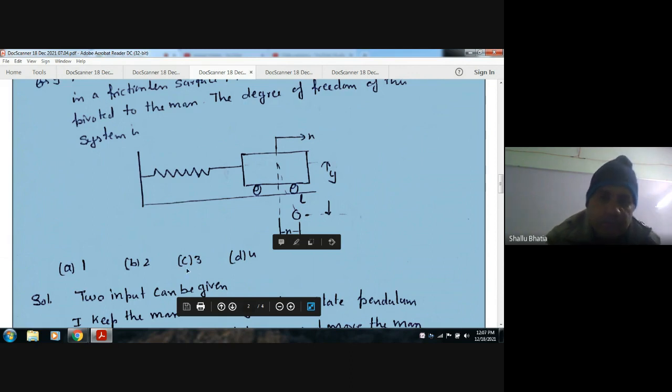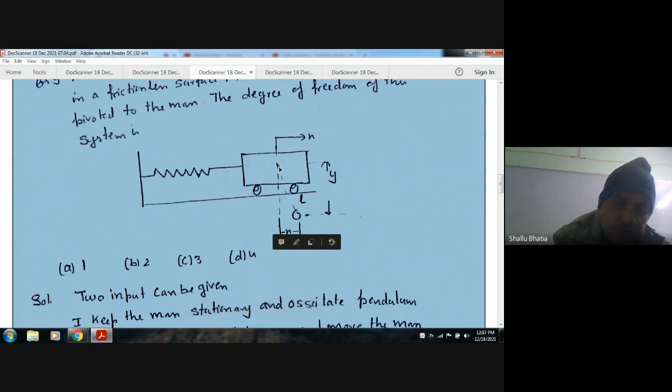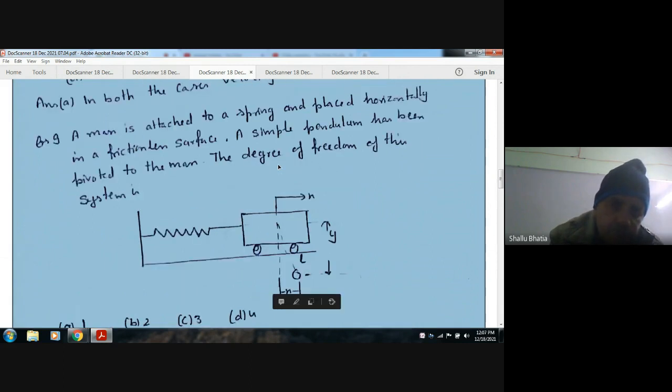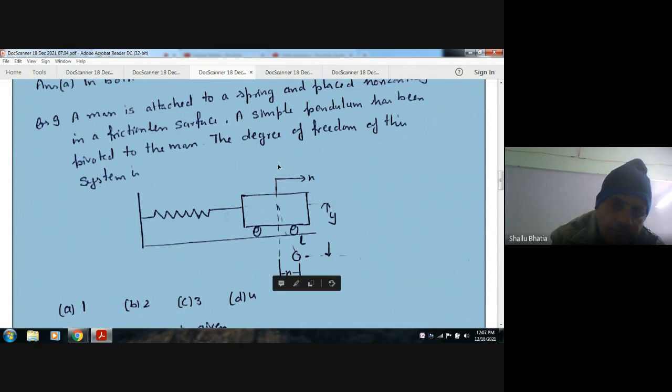So the answer is 2, because vibration can be provided to the system by two methods. One of them is moving the block, and the other is moving the pendulum, giving vibration to the pendulum.